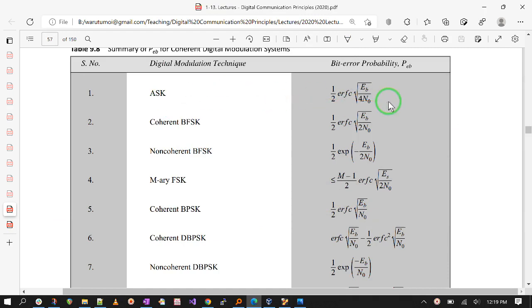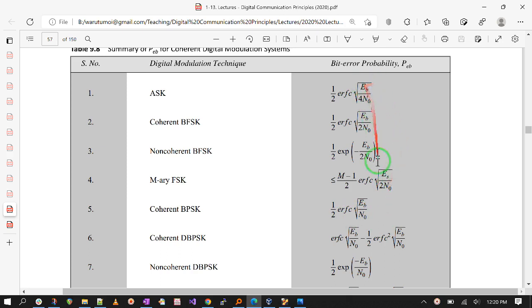I'd like to remind you from our notes what we found out. I believe we looked at this one: the probability of error for ASK is given by the error function of EB over 4 N naught. The one for coherent BFSK is given by the error function of EB over 2 N naught. The one we have just illustrated is the exponent of minus EB over 2 N naught. And the one for BPSK, the one that we looked at, is half of the error function of root EB over N naught.